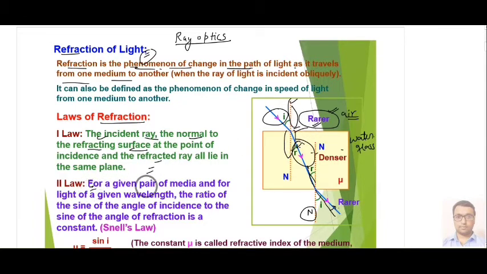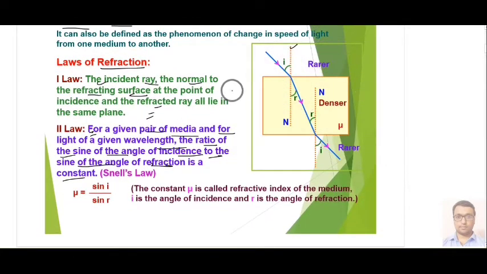And the second law is what? For a given pair of media and for light of a given wavelength, the ratio of sine of angle of incidence to sine of angle of refraction is constant. Means sine i upon sine r is constant, and this constant mu is called the refractive index of the medium. Here i is the angle of incidence and r is your angle of refraction.